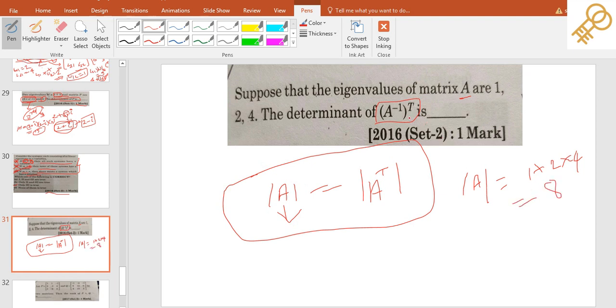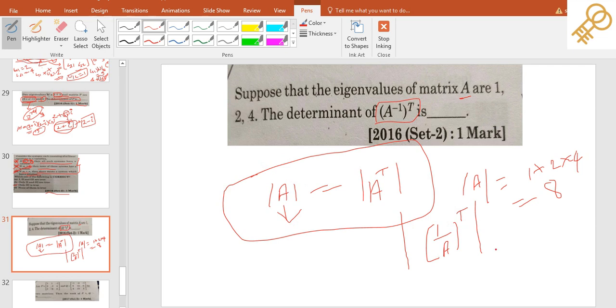But they are asking for the determinant of the transpose of A inverse. So first we'll find A inverse, and they're asking for the transpose of this matrix and then the determinant of this matrix.